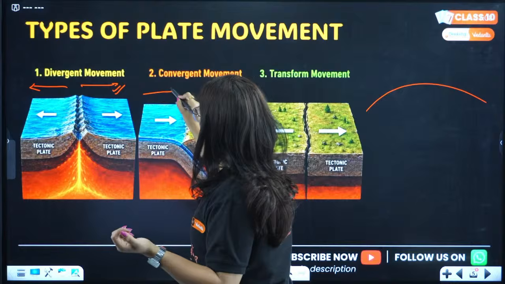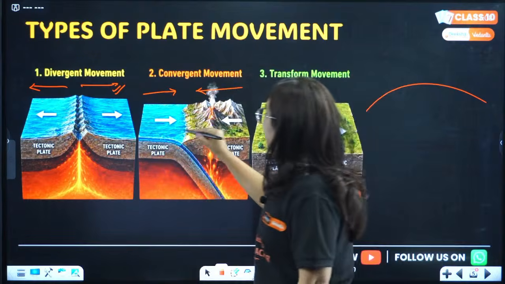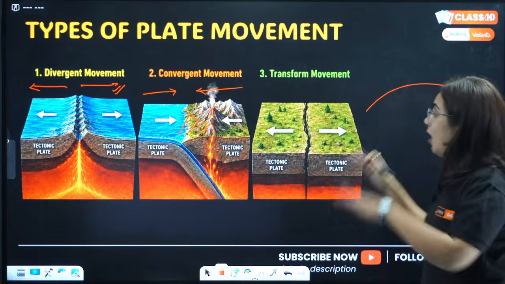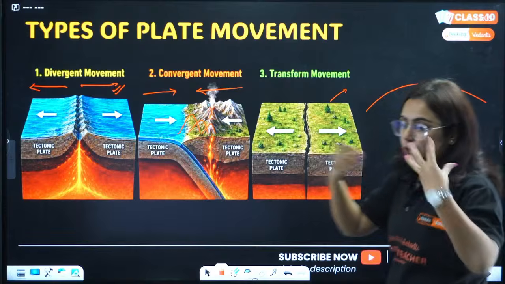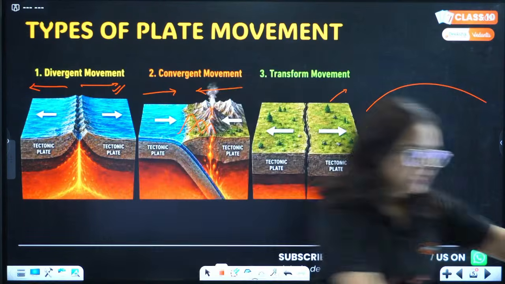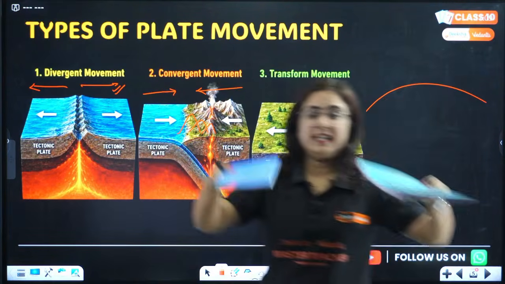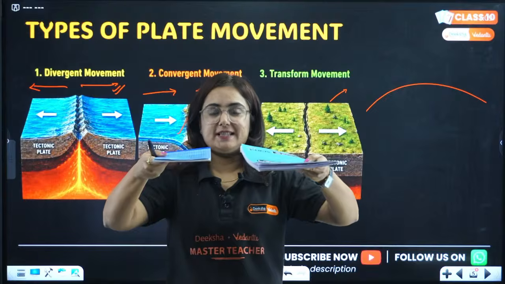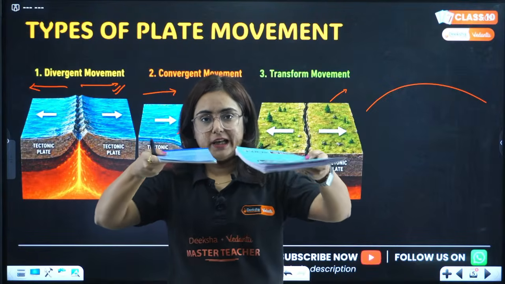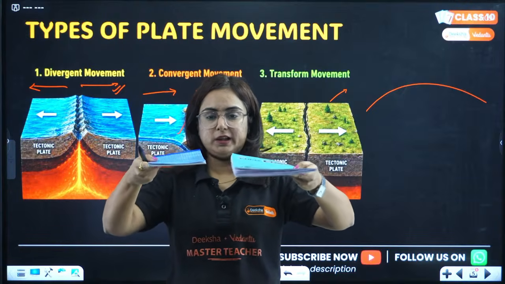When two plates collide with each other, converge with each other, it leads to the formation of a new landform, that is mountains. Or there can be no formation of landform and no destruction, thus the transform movement of the plates. Let me give you the best example beta, see. These are two plates, land plates. They are floating over the molten magma.